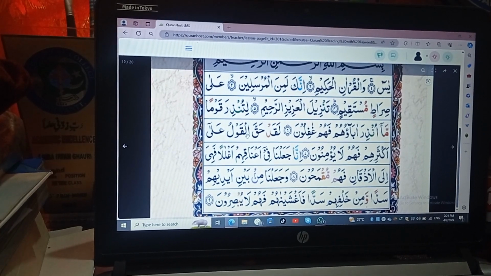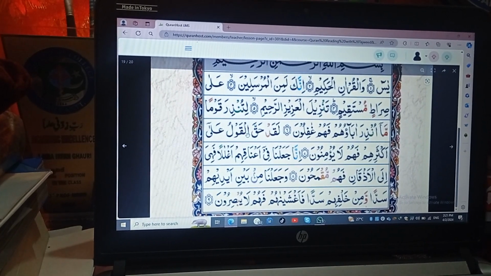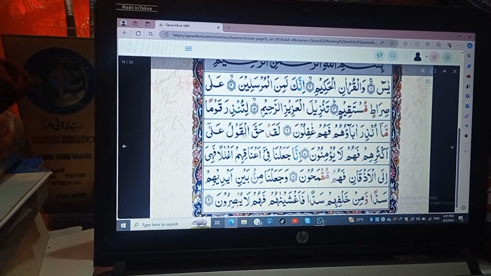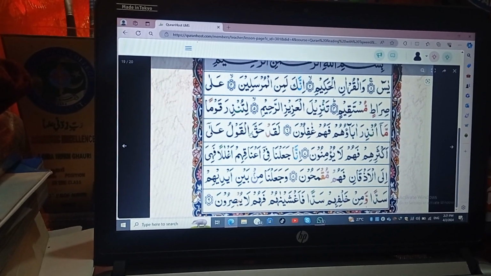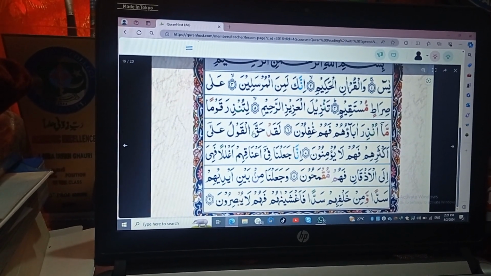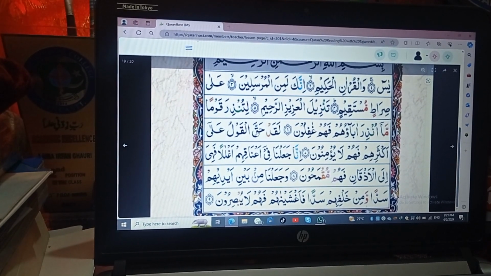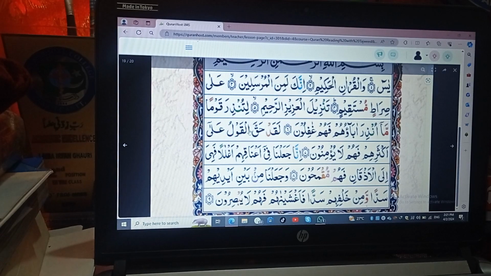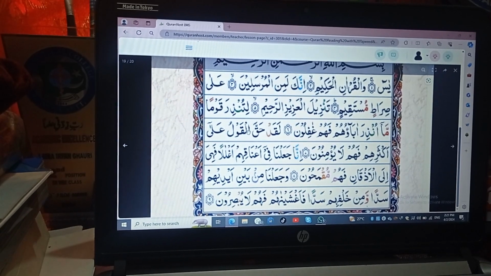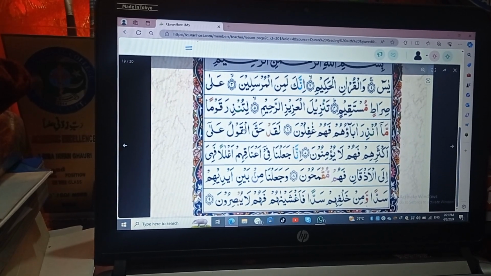That means you simply have to follow the rule of sukoon. You don't have to follow the rule of qalqala here. It is only for the qalqala letters. So you have to read it like haqqal qawlu. I am reciting a lam by joining it with the previous letter.